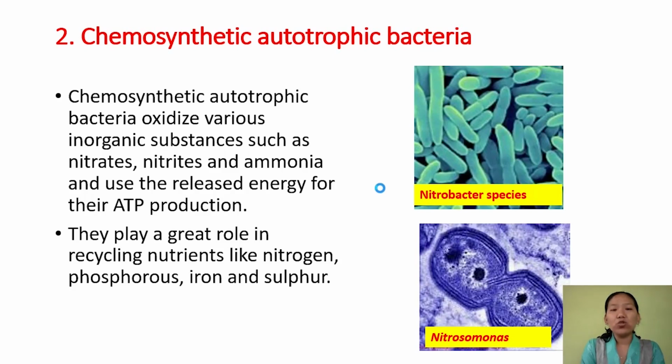These two species of bacteria are involved in the nitrogen cycle. So these microbes help in recycling of nutrients like nitrogen. Likewise, there are various other bacteria which also help in the nutrient cycling of phosphorus, iron, and sulfur.